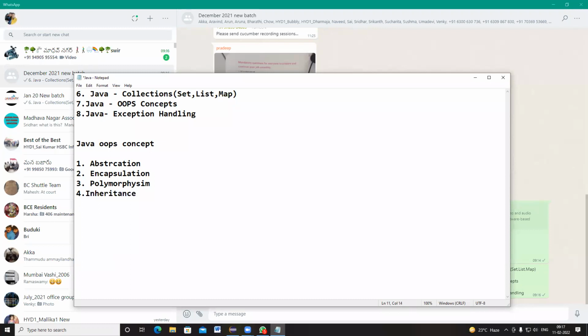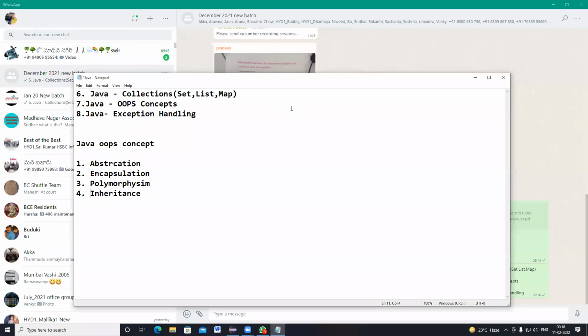In the interviews, people ask, can you please explain OOPS concepts and where you have used them? This is the question people ask by default in interviews. In Selenium, the common question is waits. If you attend a Selenium interview, the common question is waits. Similarly, from Java concepts also, they will ask you this question. This is the default question people are asking in all the interviews.